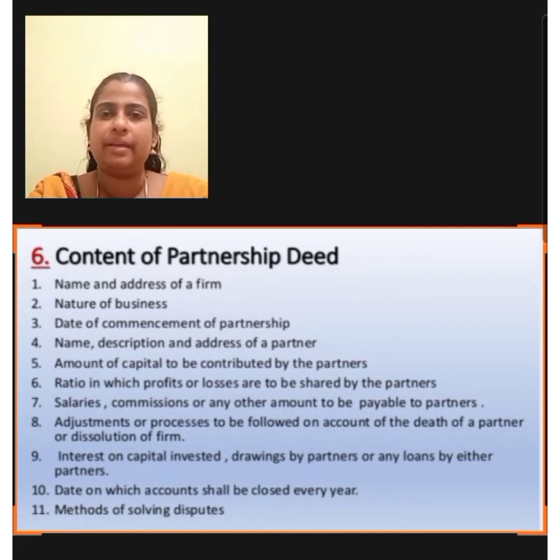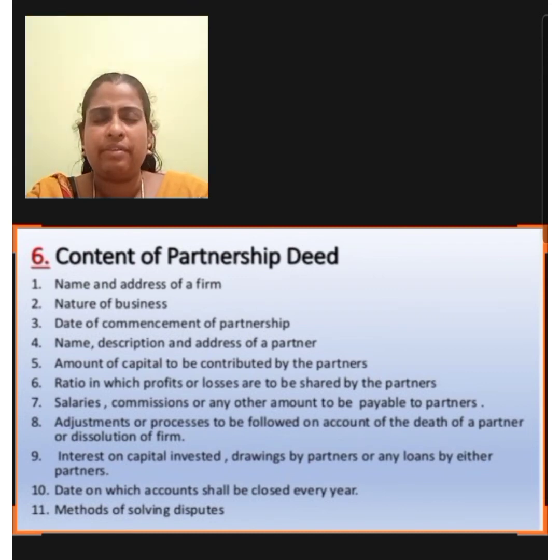This partnership deed is very useful because it governs the rights, duties and liabilities of each partner. Disputes arising, if any, among the partners are settled on the basis of partnership deed, it being a written contract. The firm can enter into valid contract when the company has a written document.